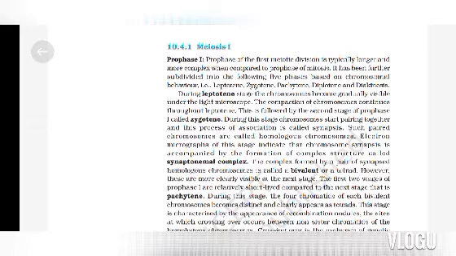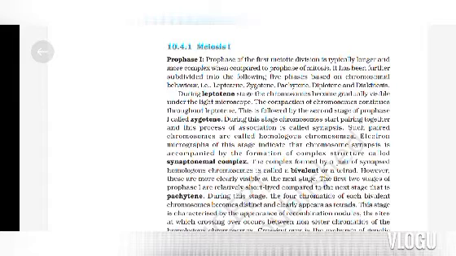However, these are more clearly visible at the next stage. The first two stages of prophase 1 are relatively short-lived compared to the next stage, that is pachytene. During this stage, the four chromatids of each bivalent become distinct and clearly appear as tetrads.